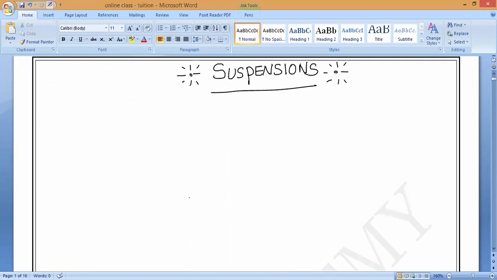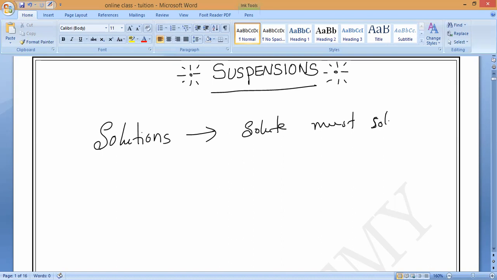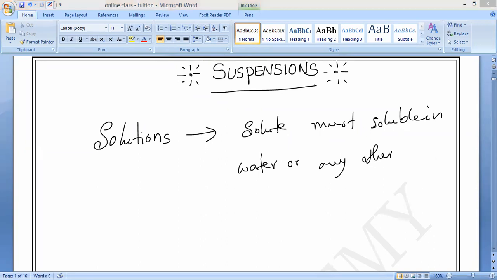So in the last class we studied solutions. Solutions mean that the solute is soluble in water or any other liquid. That is what we should call a solution. Is it correct or not? What do you mean by solution? A solute must be dissolved, or must be soluble, in water or any other liquid. Yes or no? Any other liquid. That is what I am going to say.